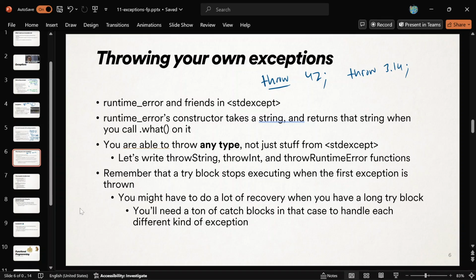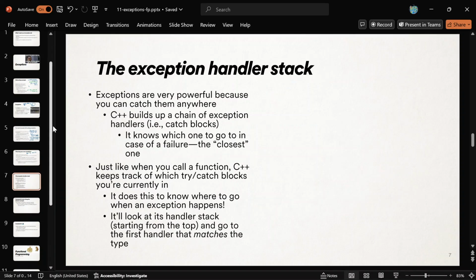Okay, and then let's see here. The last thing that I want to teach you is there's a stack of exception handlers. Essentially, I'll draw a picture. It's a pretty picture, and it will find the closest handler.